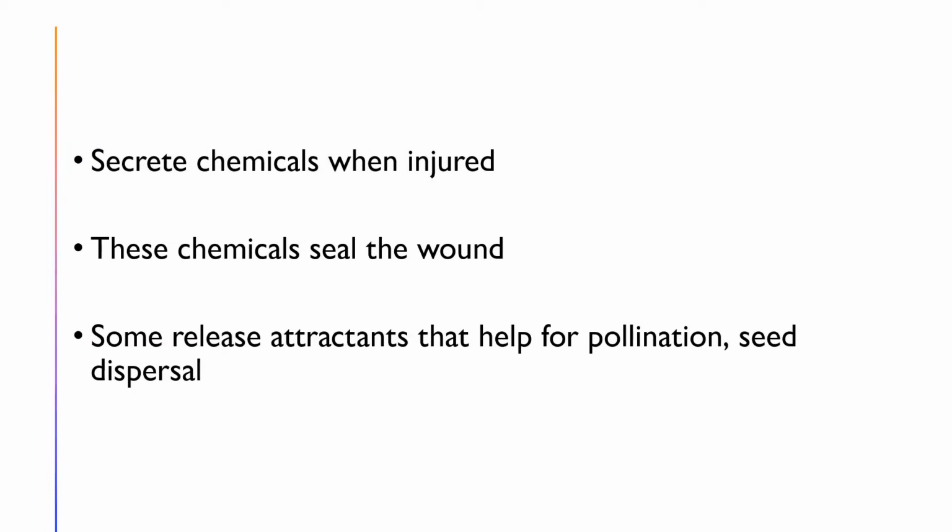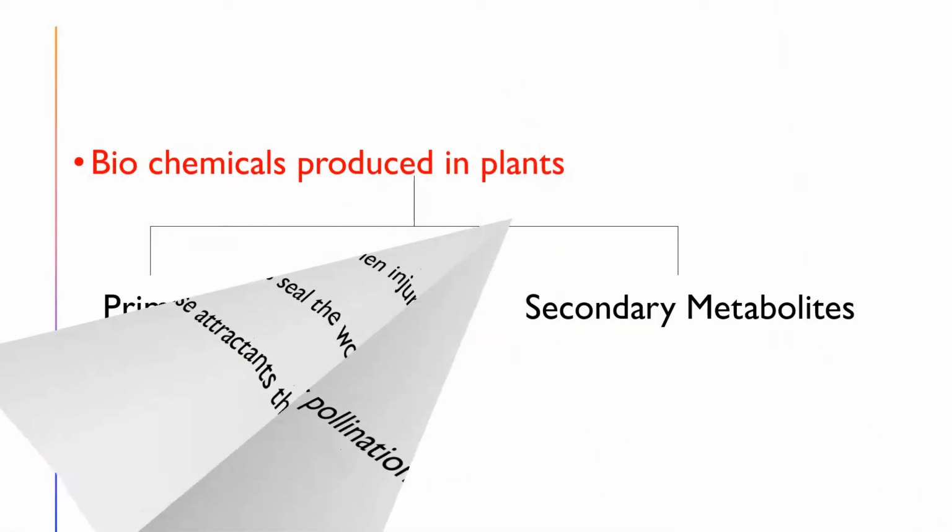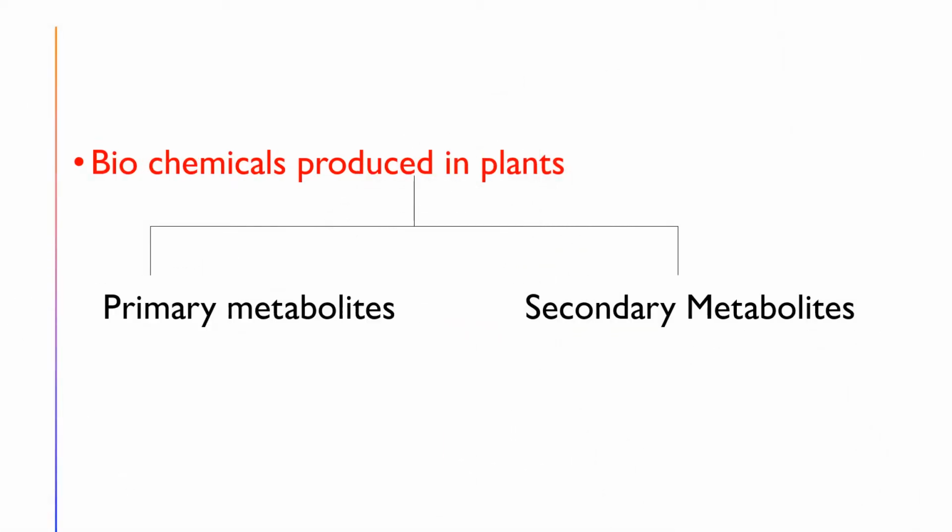These plants secrete chemicals when they are injured, meaning at the point of injury they secrete some chemicals. These chemicals will seal the wound, hence they are utilized for healing the wound. In the same way, some plants release some attractants. These attractants help with pollination as well as seed dispersal. So all these are the different substances which are produced in the plant.